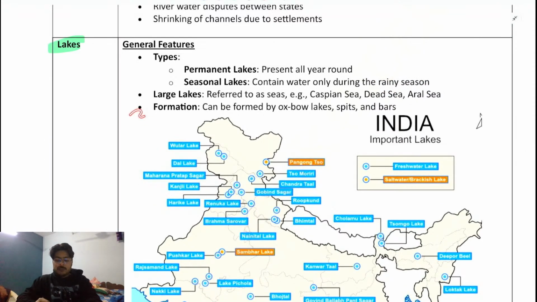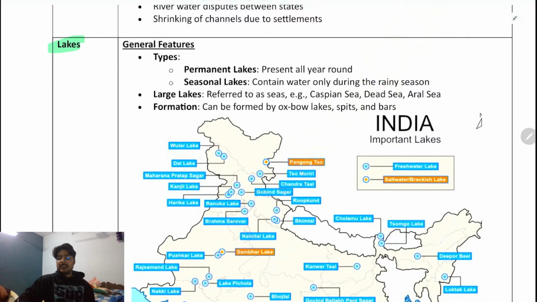Okay, then next comes the larger lakes. For example, Caspian Sea, Dead Sea, and the Aral Sea. Actually, the name is given here, but the Caspian Sea is not actually a sea. It is a lake, which is enclosed by land. Clear?